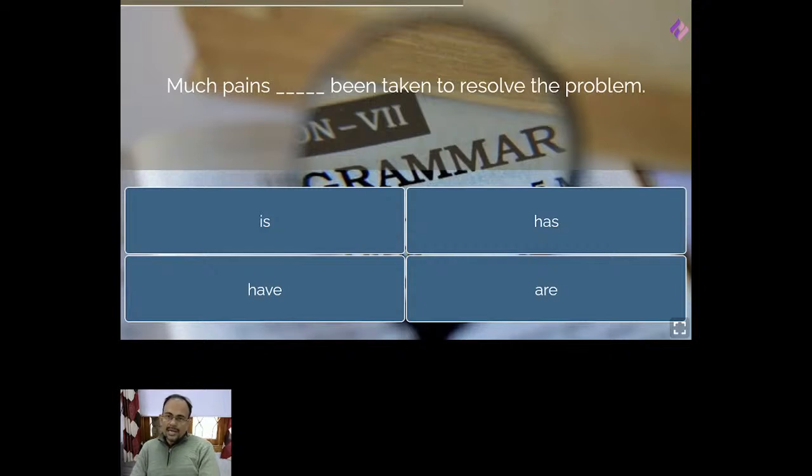Much pains dash been taken to resolve the problem. So much pains have been taken or has been taken, you tell. Much pains is, has, have, are. Which one do you think?